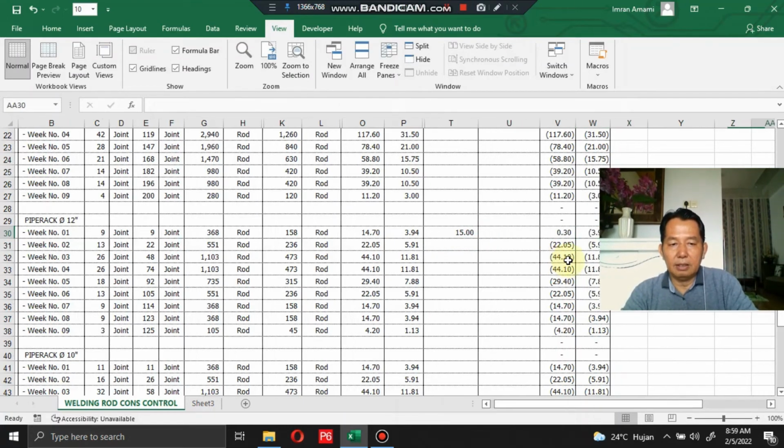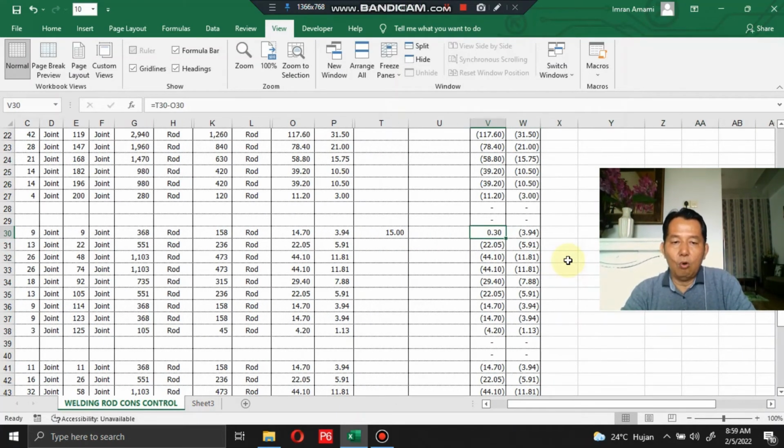So the waste is 0.30. So for the pillar, let's say the actual welding rod use is only 13. Sorry, I mean not 13 but 2 kilograms. So the saving is